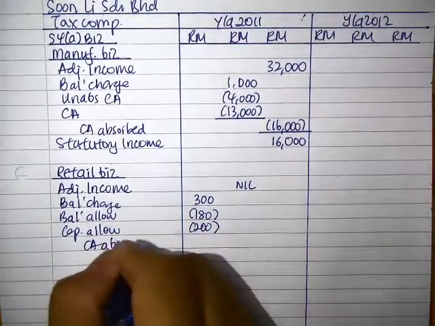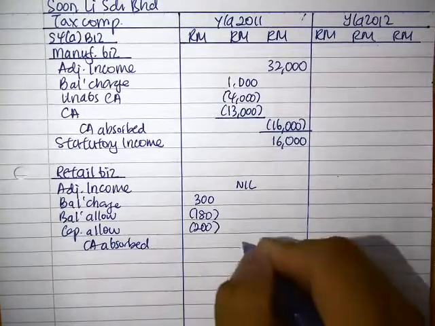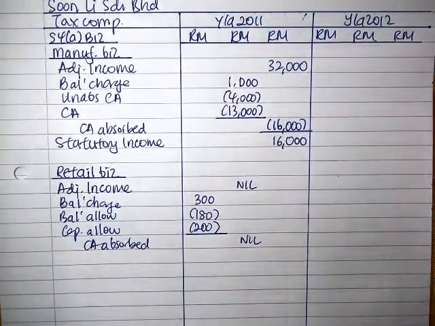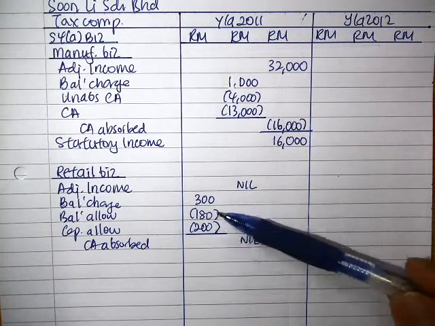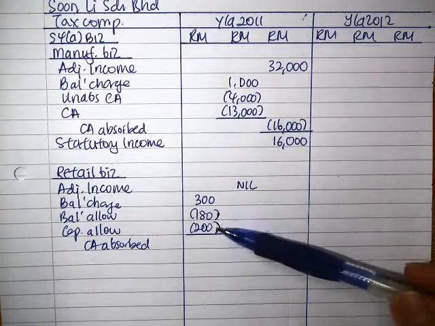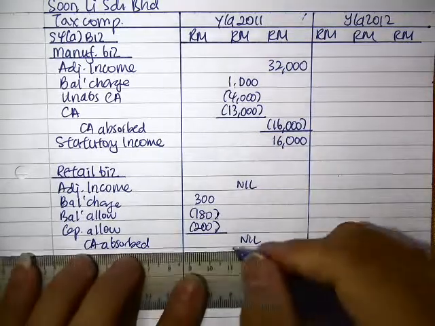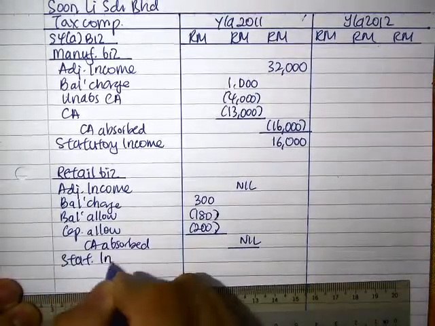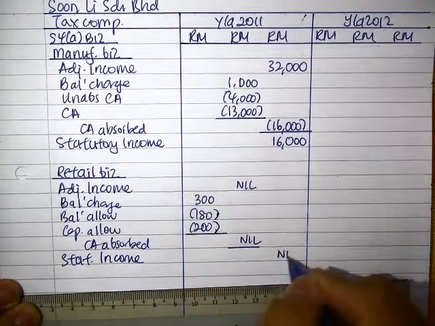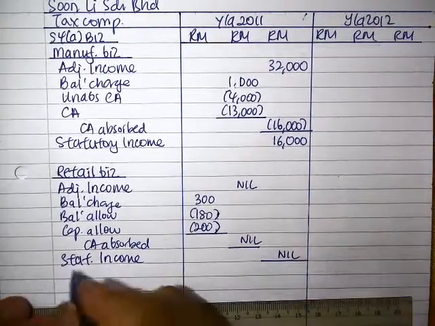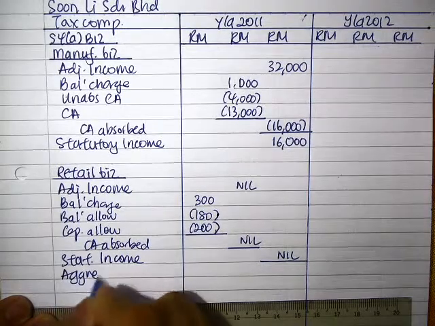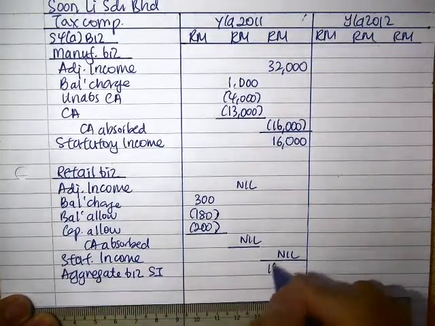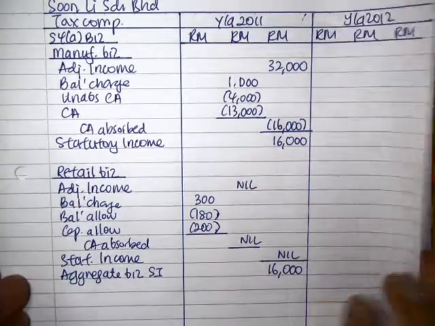Because with no adjusted income, CA absorbed would be nil. That brings us to an unabsorbed CA of 80 that you're going to carry forward to next year. Statutory income is nil. So my aggregate business SI would be 16,000.